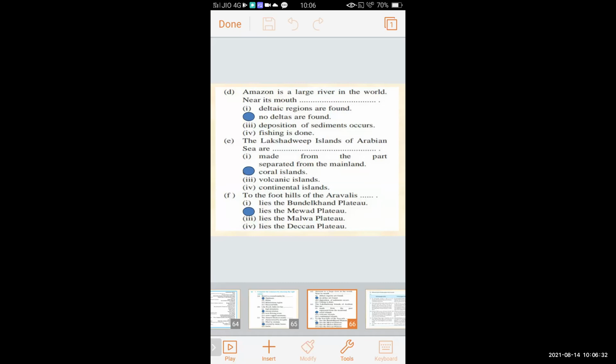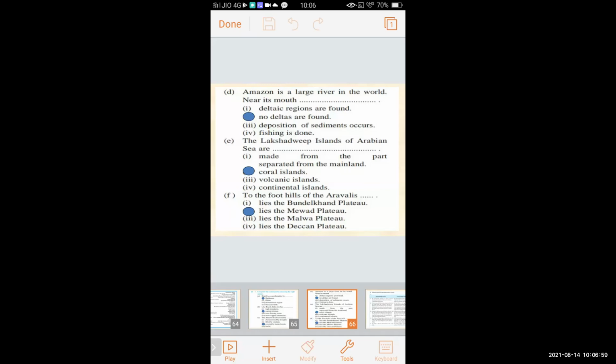The Lakshadweep Islands of Arabian Sea are dash. The four options given are made from the parts separated from the mainland, coral island, volcanic island, and continental. And the correct answer is coral island. The Lakshadweep Islands in the Arabian Sea are coral islands.